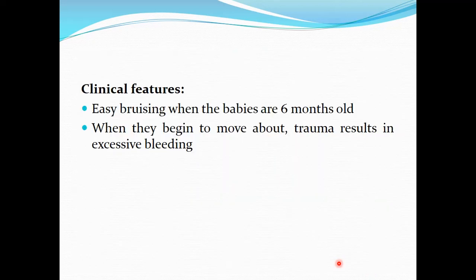Now, the clinical features. Since it's a congenital disorder, the signs and symptoms begin to appear when the babies are about 6 months old, when they begin to crawl. When they begin to crawl, there is easy bruising because mild trauma will cause rupture of the vessel, and there will be prolonged bleeding, and it will result in formation of bruises. And when the babies begin to move about, mild trauma will result in excessive bleeding.